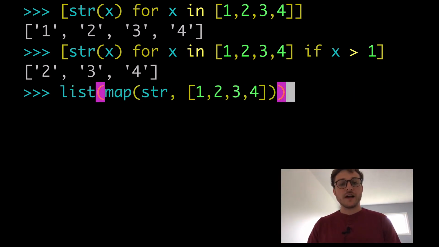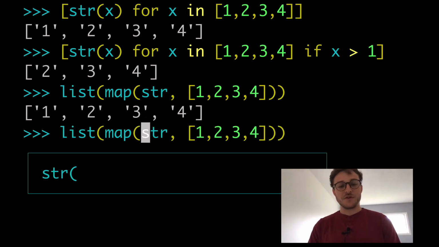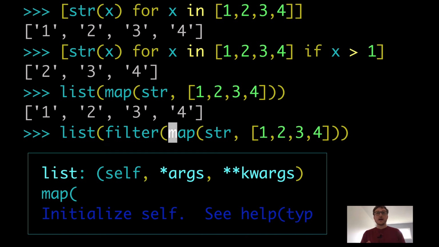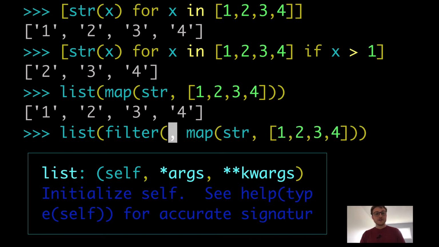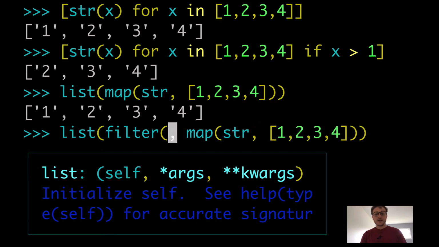So what if I had to do that same thing with the map function? How are we going to chain map and filter together? Well, I'll do it for you. We'll put filter on the outside, and again, we need a function, and then we need an iterable. So this map stuff is going to be our iterable, our second argument, and our first argument is going to be that lambda.